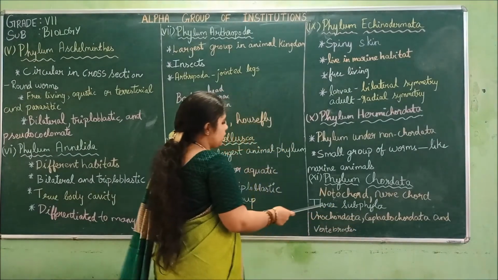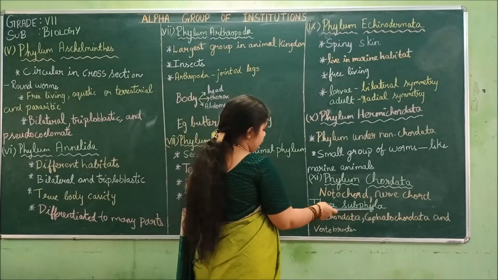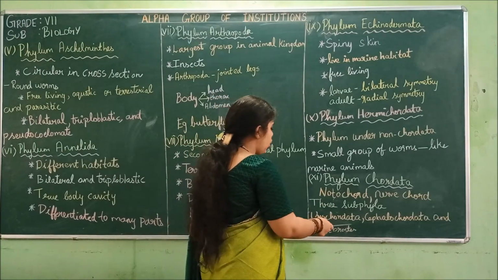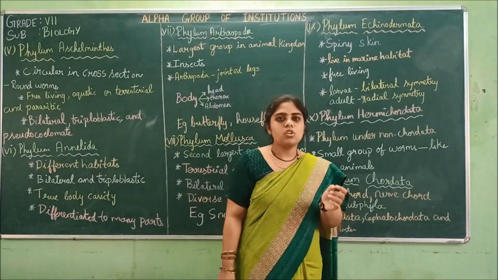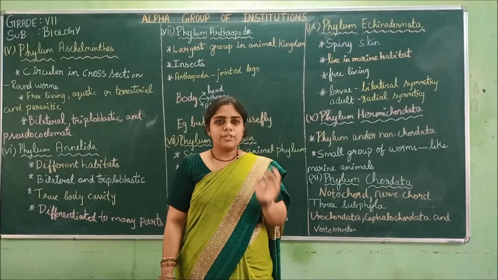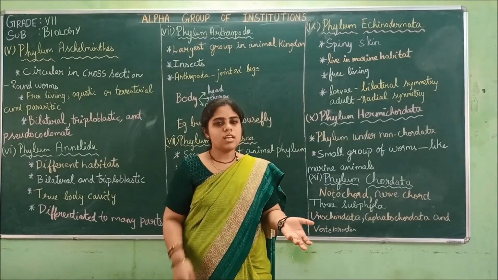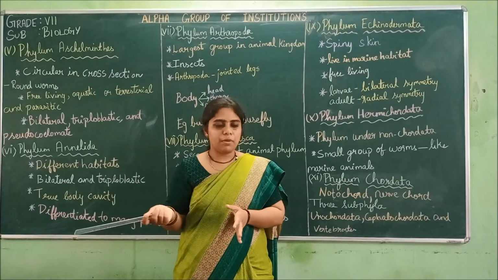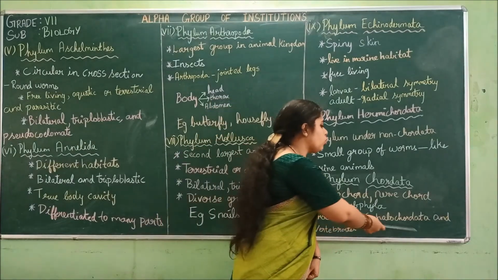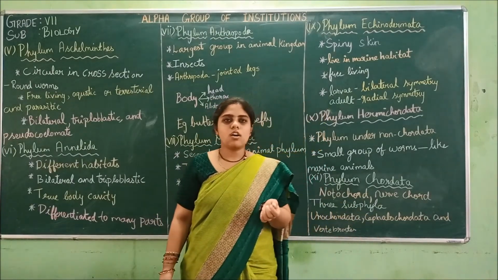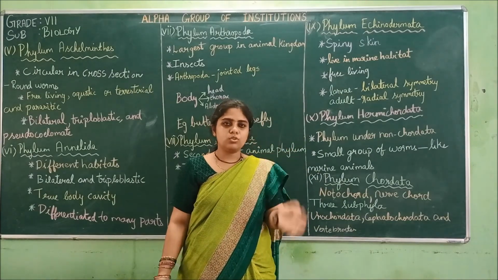These Chordata are divided into three subphyla. First is the Urochordata. Urochordata will have notochord in the larva stage. As they grow, it won't be present. Next is the Cephalochordata. In Cephalochordata, the notochord will be present from the head to the tail.